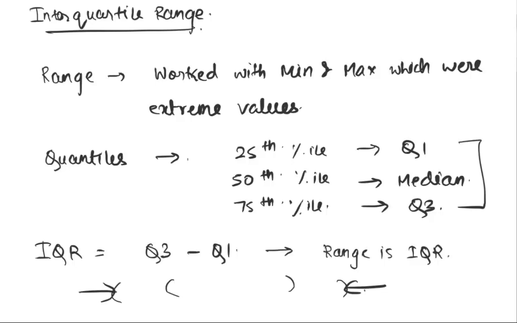Look at the middle 50% of the data. What's the middle 50%? The middle 50% is the range between Q1 and Q3, because this is the 25th percentile value and this is the 75th percentile value. In the middle, you've got 50% of the total number of points in the distribution. So they said that if you want to find out a sense of range, don't do that for the min and max. Do that for the quantiles, or the upper and the lower quartile, because that range gives you a sense of where your 50% of the middle data lies.